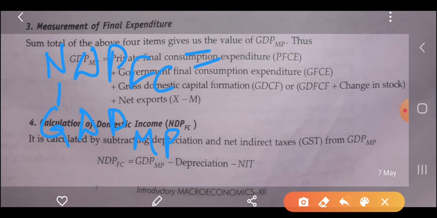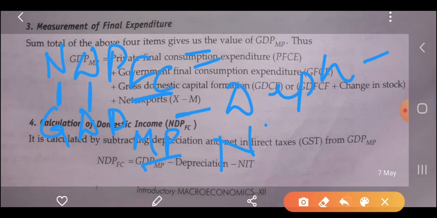First of all we have to subtract depreciation, D, and then we have to change from market price to factor cost, so NIT will be minus. So we get the value of the NDP at factor cost.